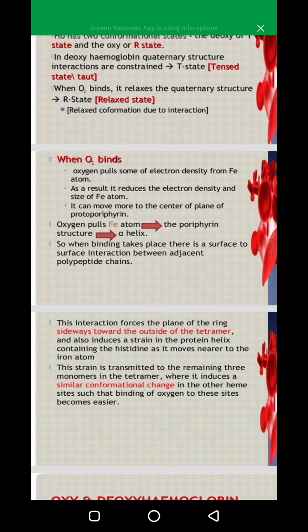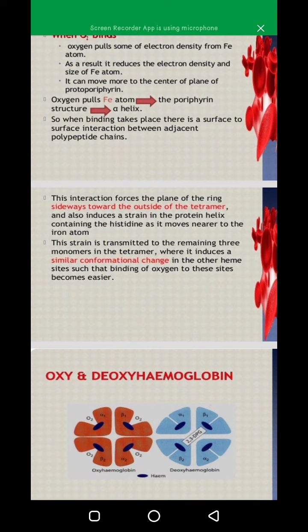As a result, electron density in the iron atom reduces and it can move more to the center of the plane of protoporphyrin. Now oxygen pulls the iron atom. The porphyrin structure forms an alpha helix. So when binding takes place, there is a surface to surface interaction between adjacent polypeptide chains. This interaction forces the plane of the ring sideways towards the outside of the tetramer and also induces a strain in the protein helix containing the histidine as it moves nearer to the iron atom.